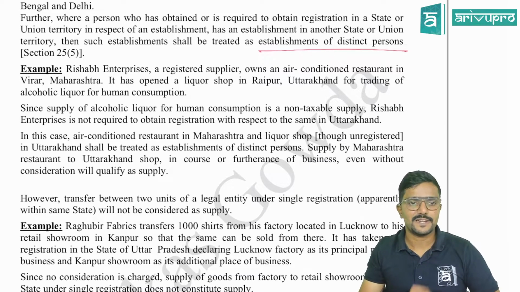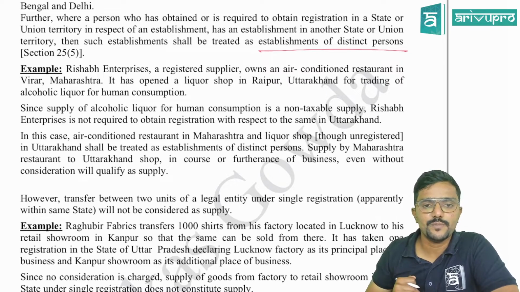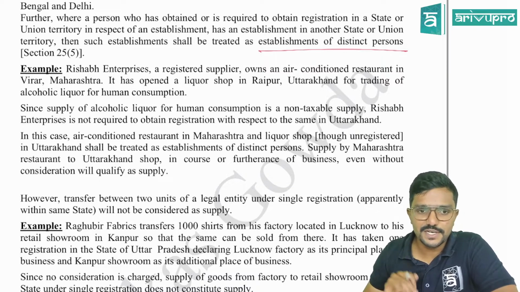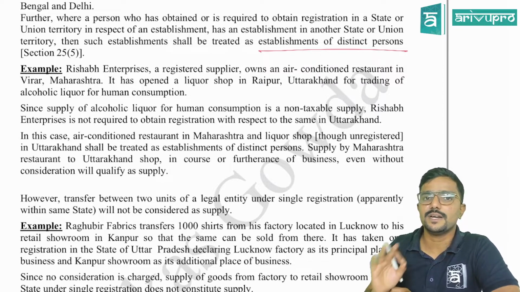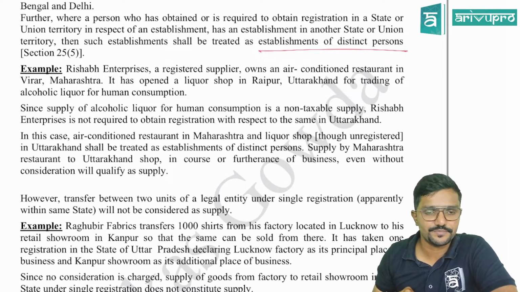Here also I have given an example. Rishabh Enterprises, a registered supplier, owns an air-conditioned restaurant in Virar, that is Maharashtra. So he has registered in Maharashtra. It has opened a liquor shop in Raipur, Uttarakhand, for trading of alcoholic liquor for human consumption. So liquor is outside the GST.